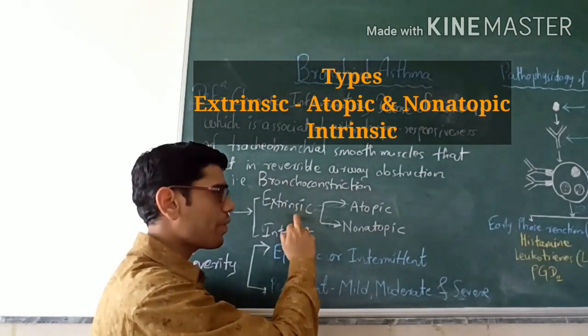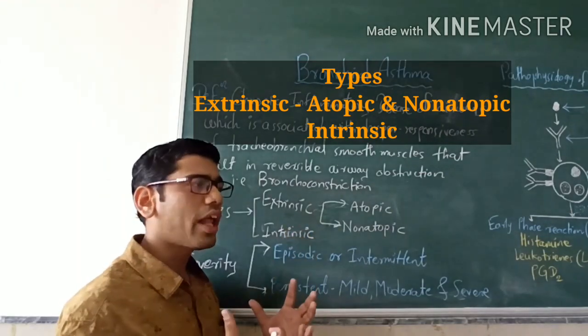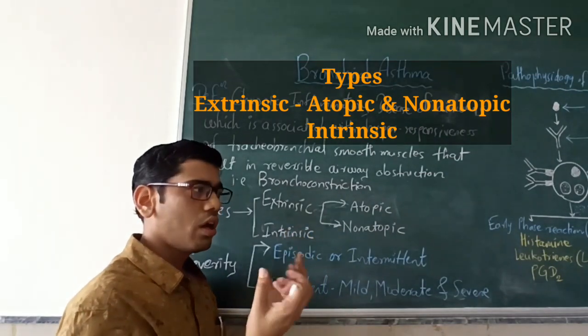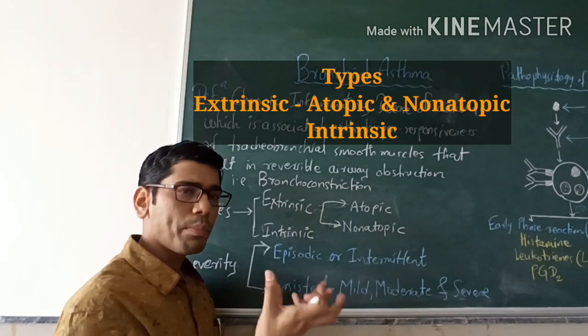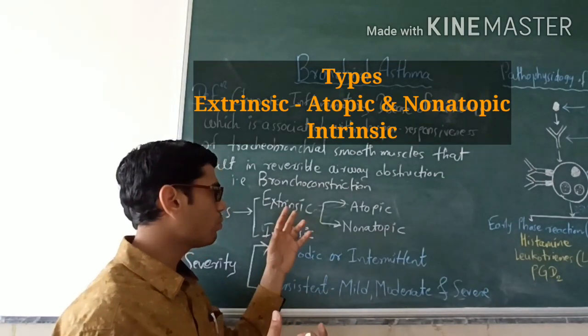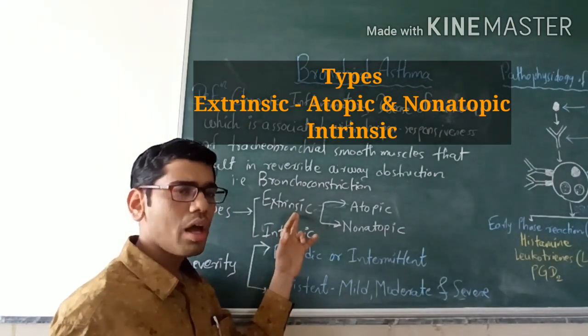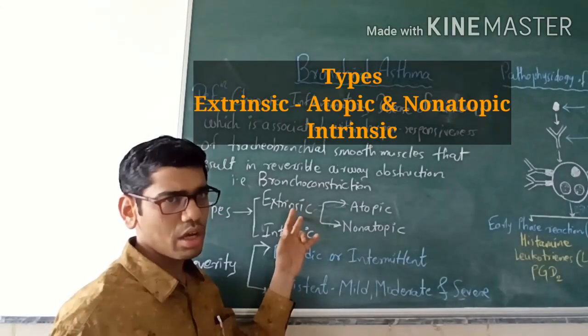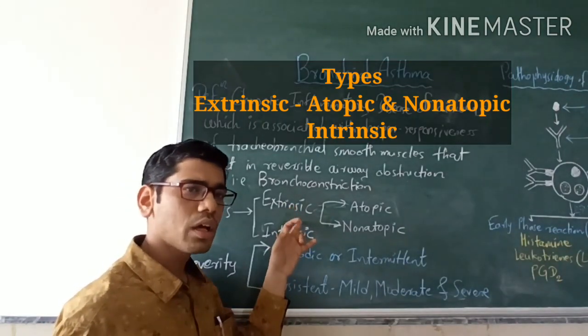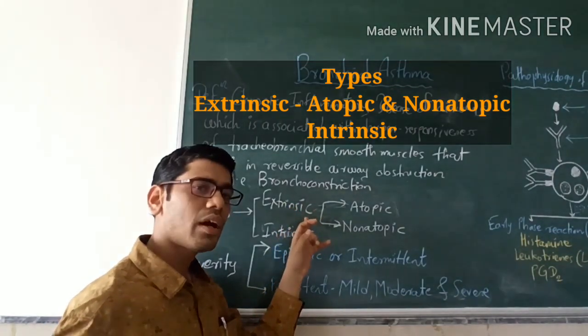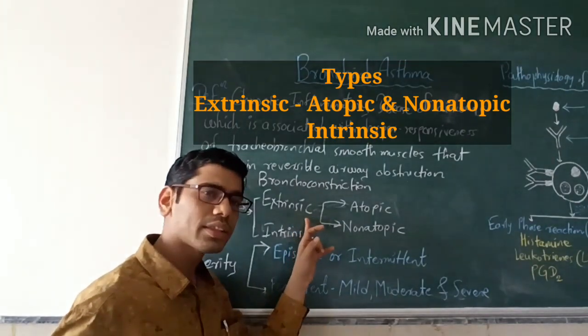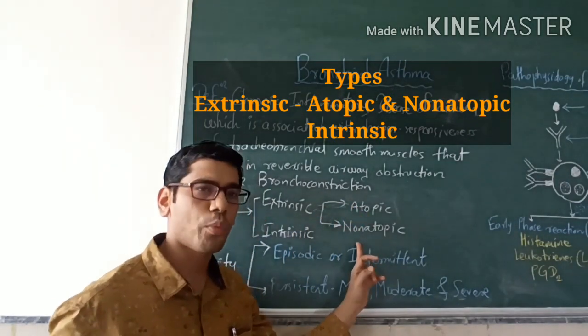So in case of extrinsic asthma, there are known allergens like dust or animal dander or pollen grains. And most of the times in extrinsic asthma, the patients have other allergic diseases, but it is not always the case. So depending upon that, extrinsic asthma can be further classified into atopic and non-atopic asthma.